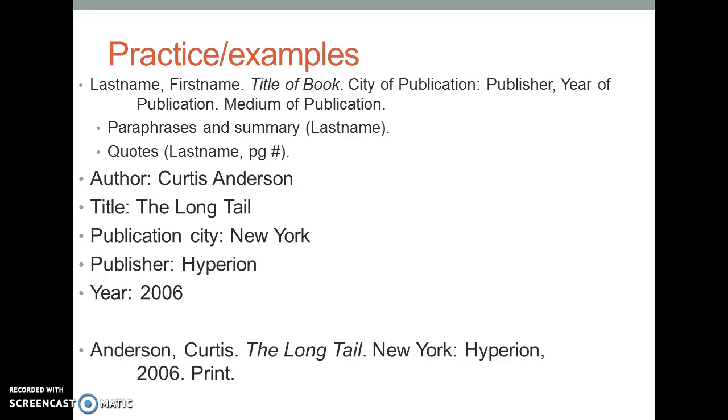Notice the second line of this MLA citation is indented. You are used to indenting the first line of, say, a paragraph. We actually do the opposite when we're doing MLA citations. The first line should go all the way to the left margin, and then if it's too long to fit on one line and it goes over to 2 or 3 lines, each line after the first line should be indented or tabbed.